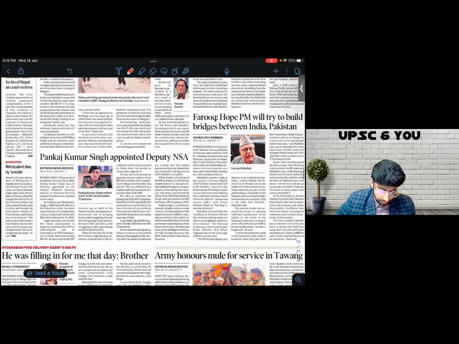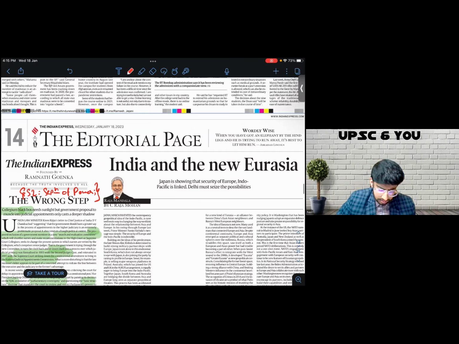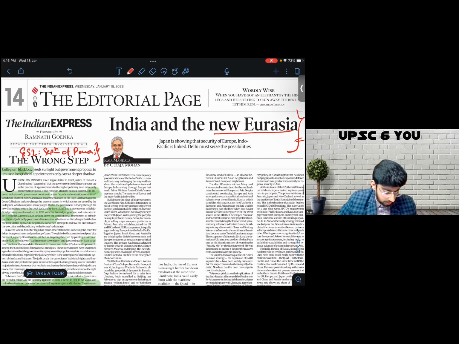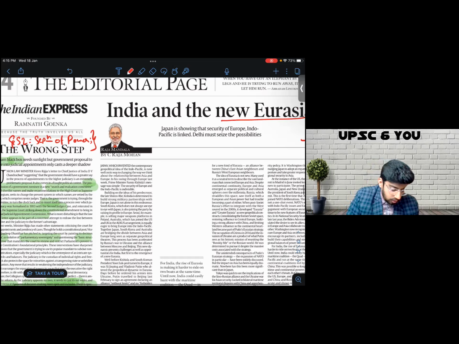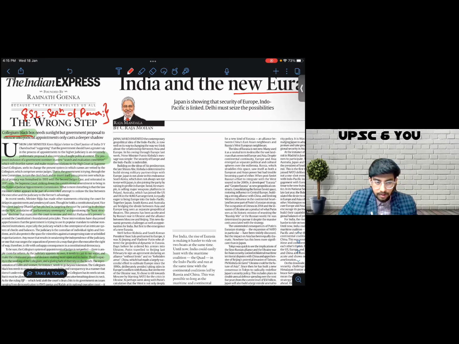Then we come to the next page. Again, political news which has little relevance to our syllabus. Again, this India and New Zealand relation might seem fancy, but in my opinion, this has no bearing on our examination. Then here you see that collegium is being spoken about over and over again. The issue with collegium comes under the topic GS2 separation of power. And I'll see what I can extract from this article.